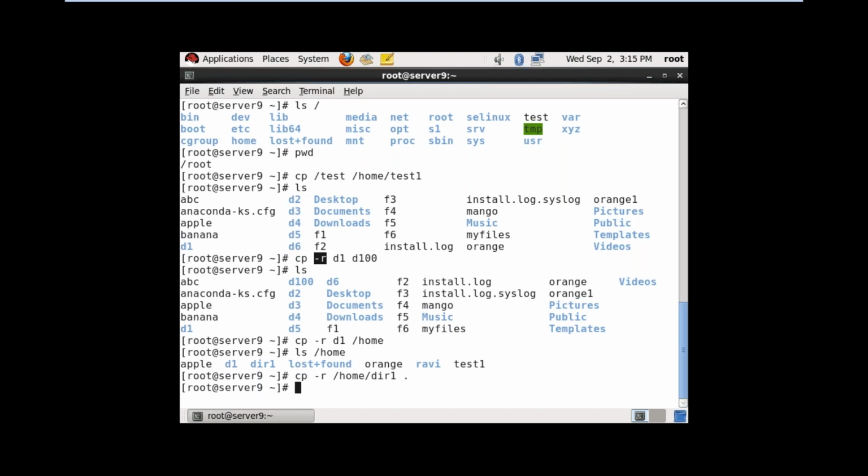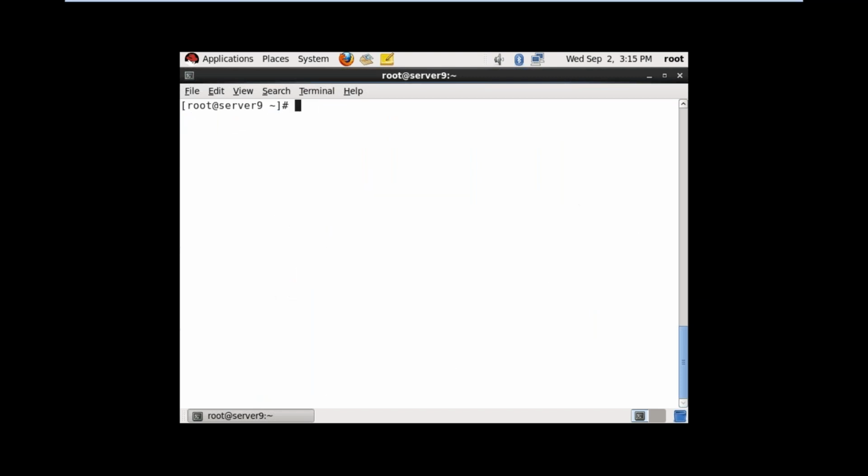So like this, you can copy the data from your source to destination, destination to your source path, and you can mention different source path, different destination path. You can copy the files and directories. Now to copy all the files and directories.